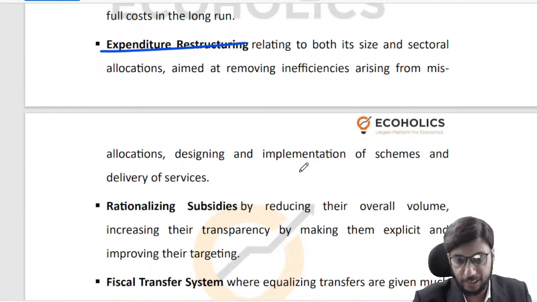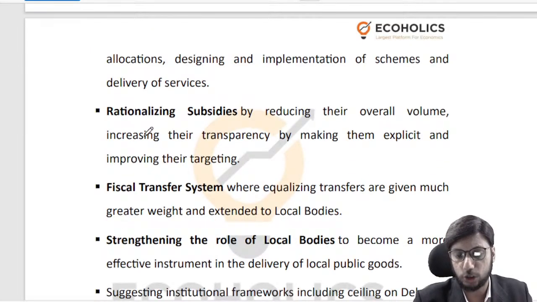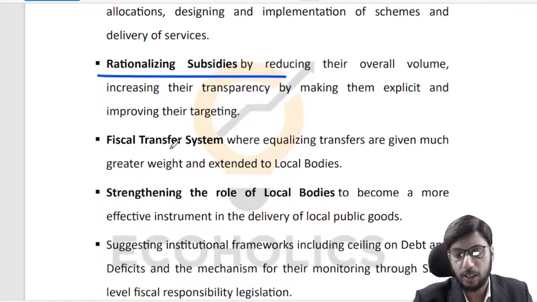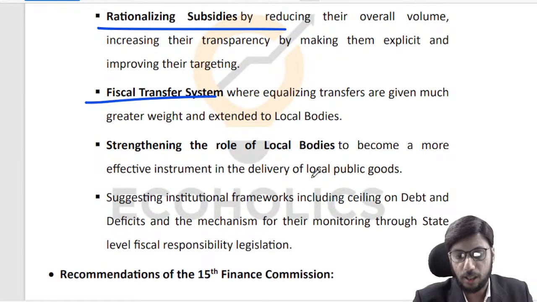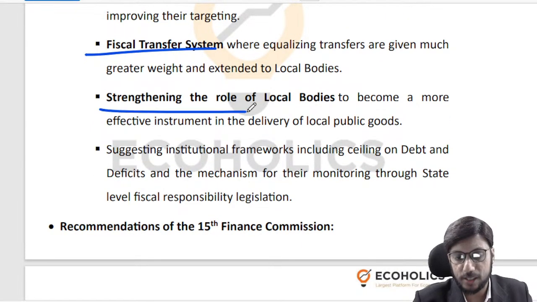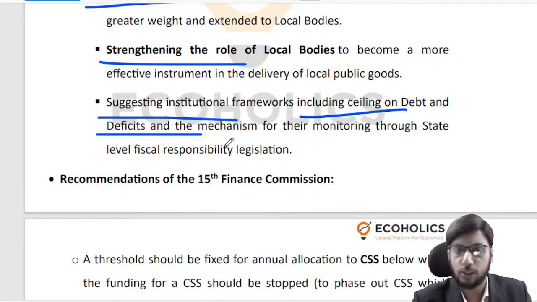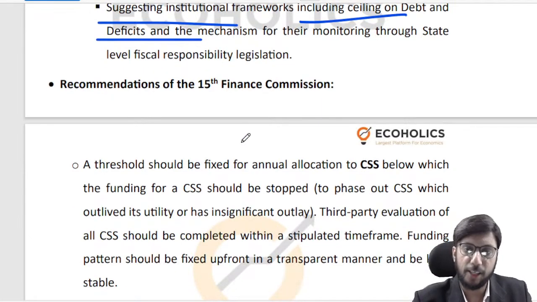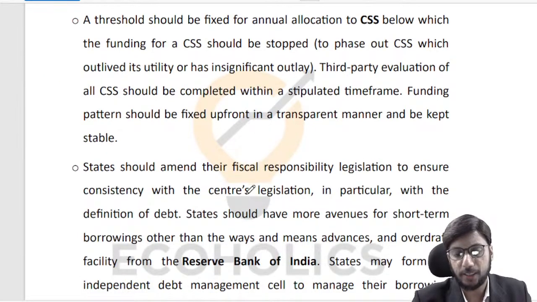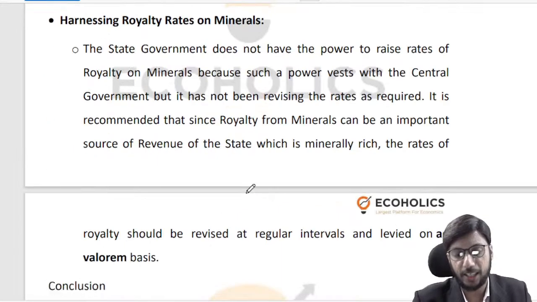In the sense that, implement schemes properly, do some kind of direct benefit transfer if that needs to be done, rationalize your subsidies, fiscal transfer system, right? Equalizing transfers, right? And ensure that local bodies get appropriate transfers, strengthening of local bodies, and suggesting institutional framework including ceiling on debt and deficit. So these were relevant recommendations. They have been reiterated by a number of bodies. And similarly, the 15th Finance Commission has also made certain recommendations, right? And I'll be sharing this document with you.